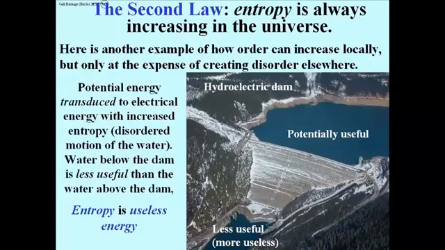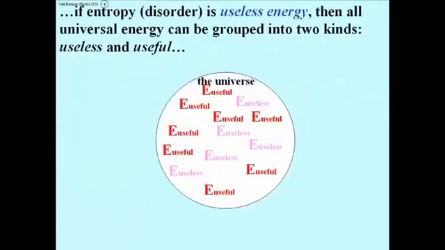Another way to look at this is to say that the water in the stream bed below the dam is more useless, or by comparison to the potentially useful water in the lake, the water that has already flowed through the dam is now useless. So entropy then can be seen as useless energy, energy that can't be used to do anything productive, unlike the water in the lake. Well, if entropy, or this disorderliness or randomness, is in fact useless energy, then all kinds of energy can be grouped into just two kinds: useless and its opposite, useful.